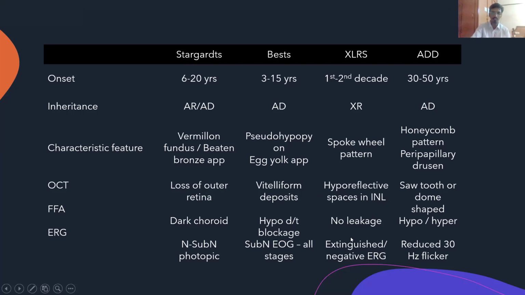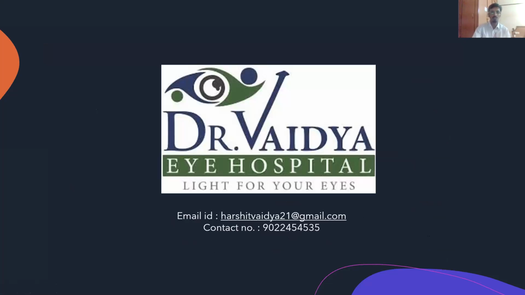FFA has no leakage, and a negative ERG is seen in these patients. Autosomal dominant drusen, also called honeycomb pattern dystrophy, has a peripapillary drusen. If you remember, Stargardt's had a non-involvement of the peripapillary area, but here ADD has a peripapillary drusen. Characteristic sawtooth or dome-shaped lesions are seen, and they are hypo or hyper on FFA, and there is a reduced 30 Hz flicker, right?